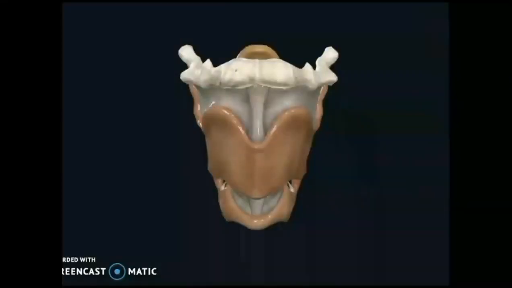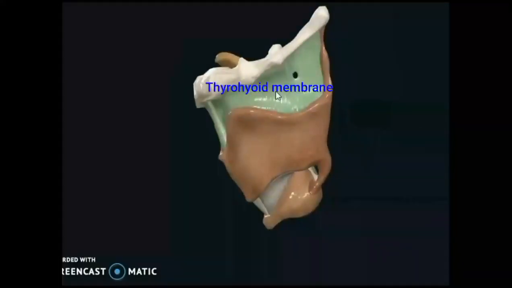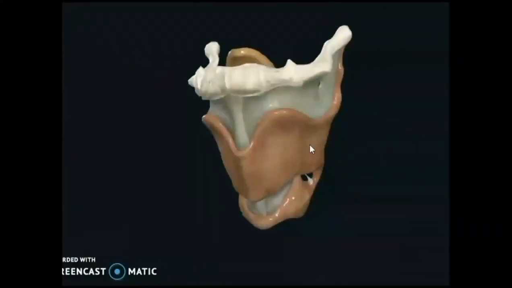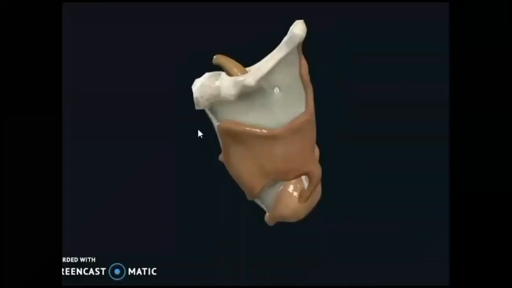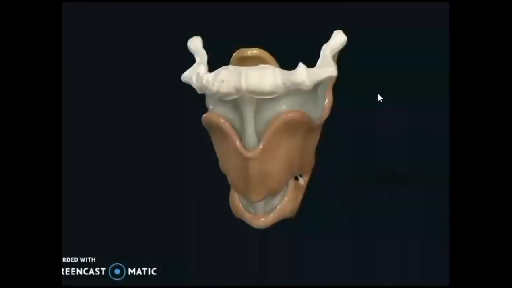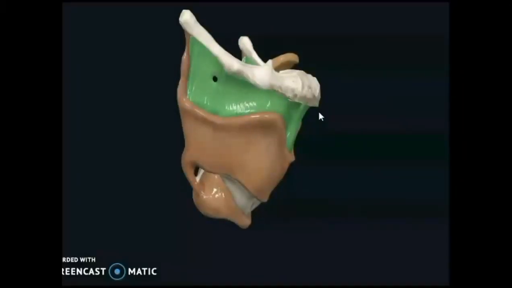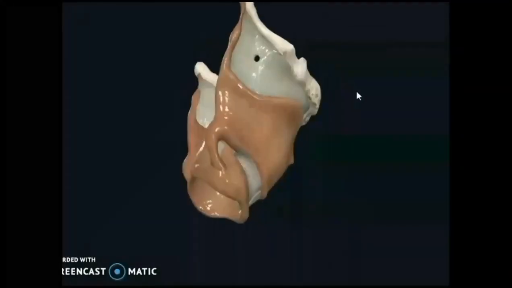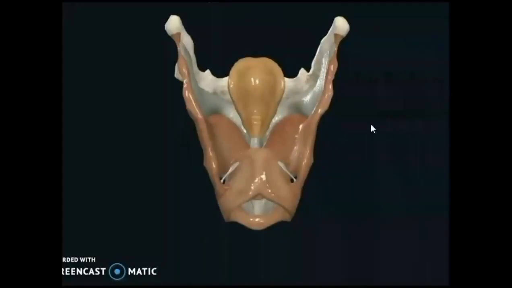Superior horn attaches to the hyoid bone above by the lateral thyrohyoid ligament, that is thyrohyoid membrane along the superior border, and it thickens in the middle, that is the median thyrohyoid ligament. Along the superior horn it presents one more thickening, that is the lateral thyrohyoid ligament, and it presents a foramen for the internal laryngeal nerve and vessels. Internal laryngeal nerve is a branch of the superior laryngeal nerve.